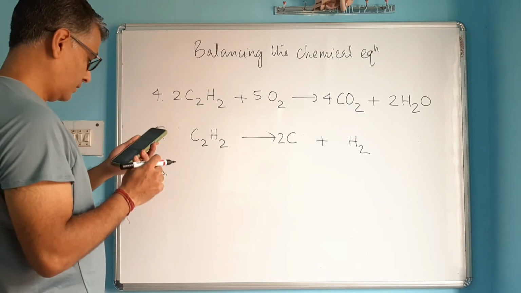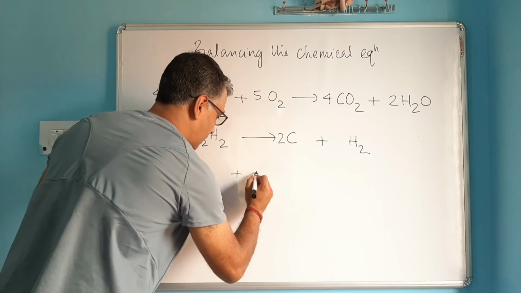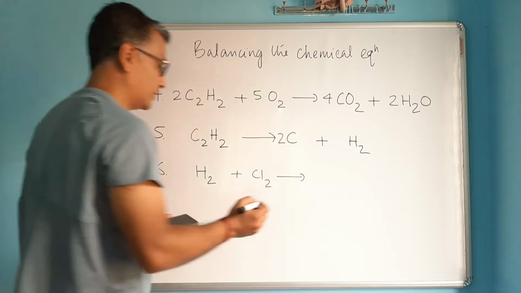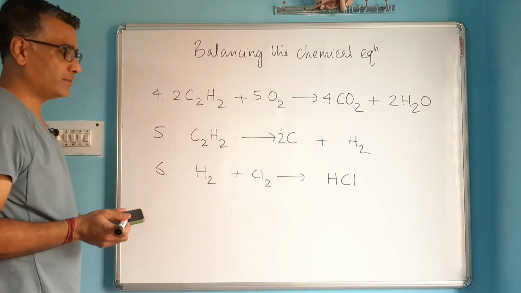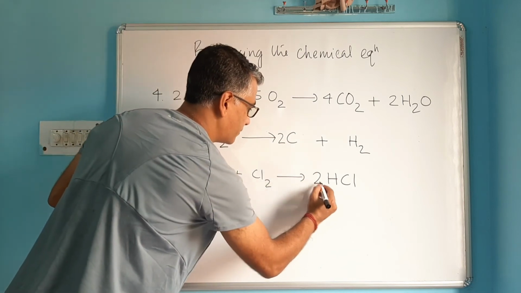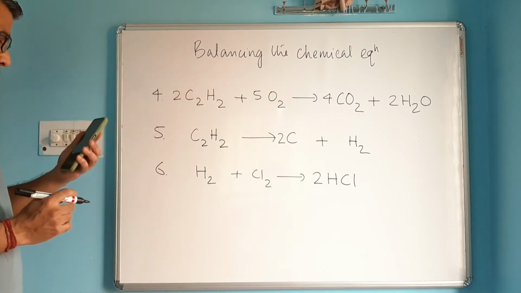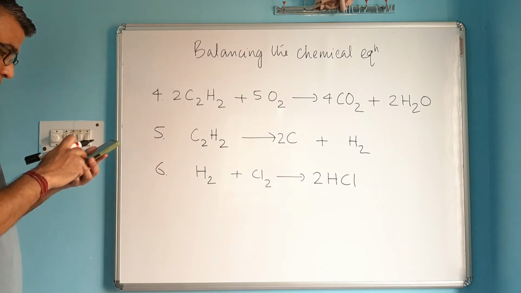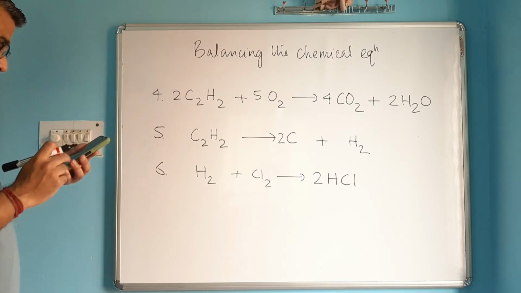Next one. Okay, next one shows how hydrogen and chlorine are reacting to form a gas called hydrogen chloride. So how do you balance this? 2 hydrogen here, only 1, so you can write 2 in front. 2 chlorine, 2 into 2 chlorine, it's balanced. So this equation is also balanced. See, there are more such equations, so we'll try to balance them also.